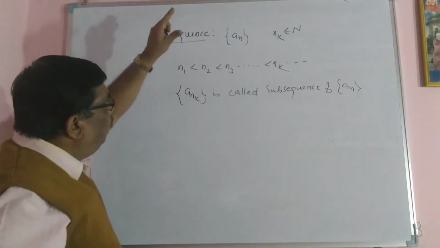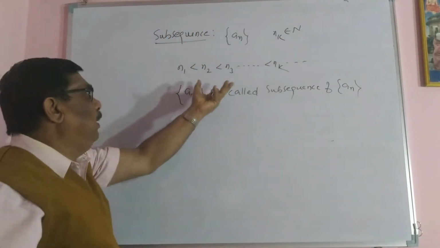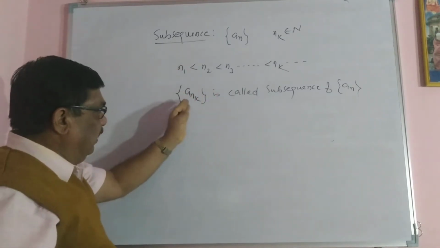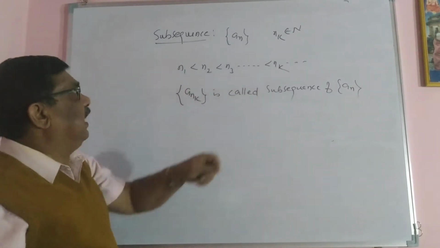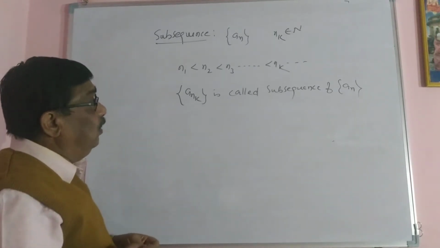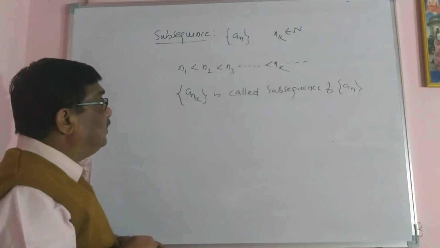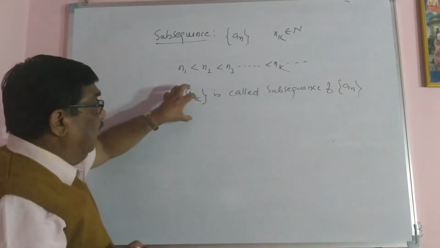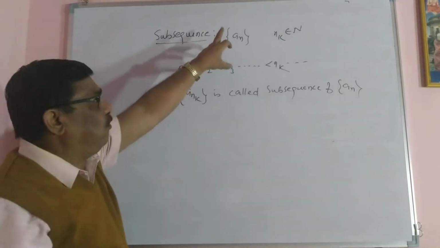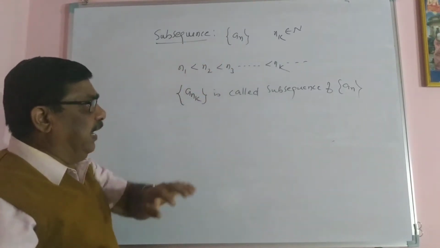It means a few elements, a few numbers, I have collected in a sequence under this condition, N1 less than N2 less than N3 and so on up to Nk and so on. Then we say that this Ank, actually these are the elements from An, this sequence we call a subsequence of the An.